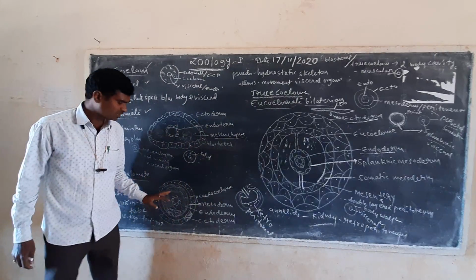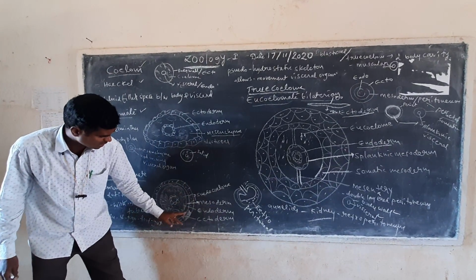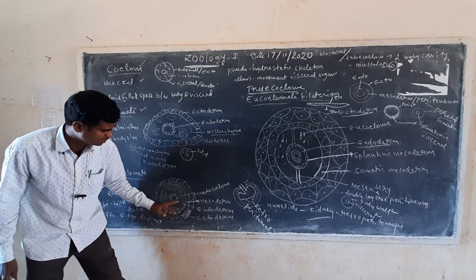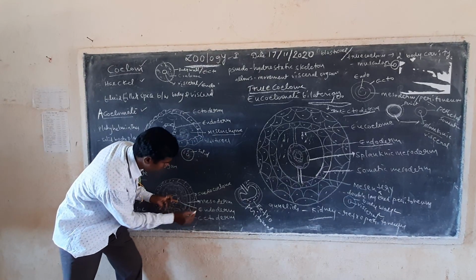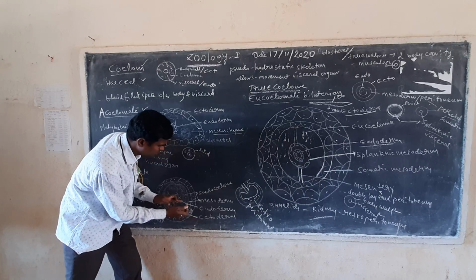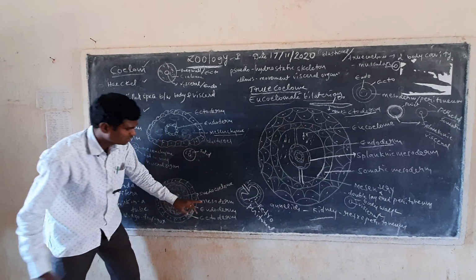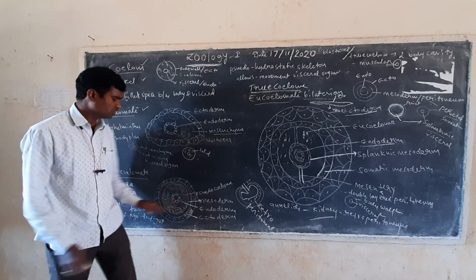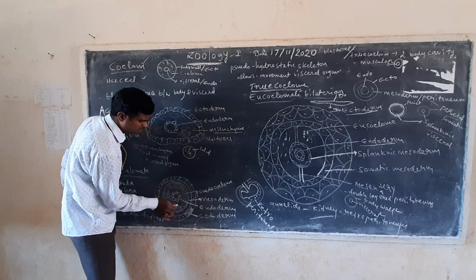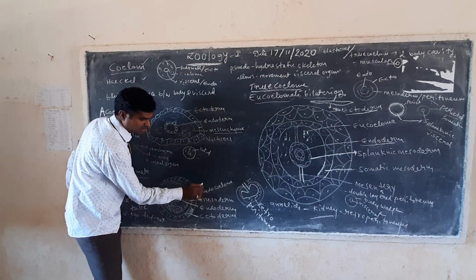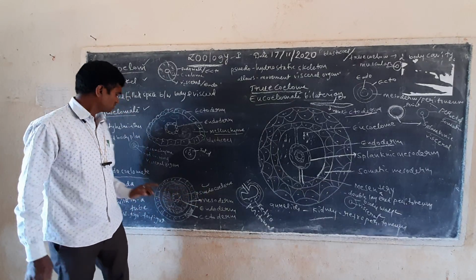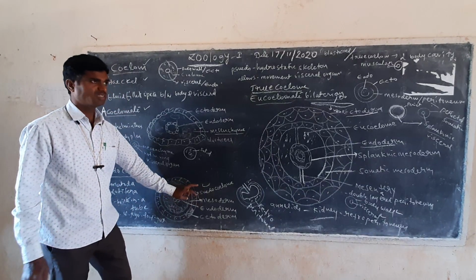For example, in the diagram, this is the ectodermal layer and this is the endoderm. Between ectoderm and endoderm is the mesodermal layer. In this mesodermal layer, a small space is present, which is called a pseudocoelom. That's why they are called pseudocoelomate organisms.